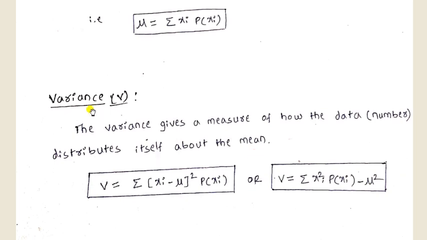Next one is variance. Variance gives the measure of how the data or the numbers are distributed about the mean, and the formula for calculating variance v is summation of xi minus mu, bracket square, into p of xi, or v is equal to summation of xi square into p of xi minus mu square.